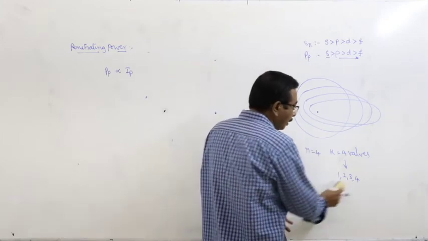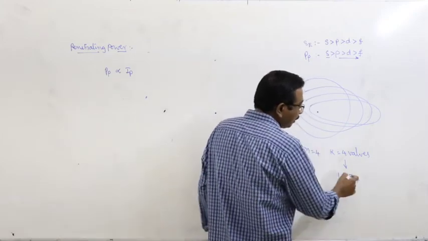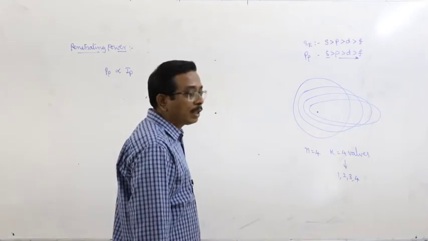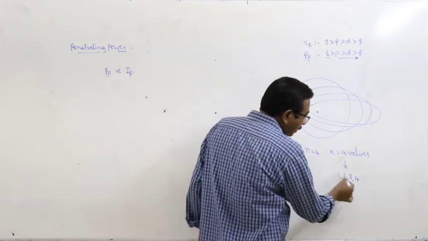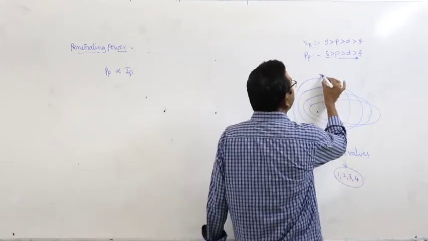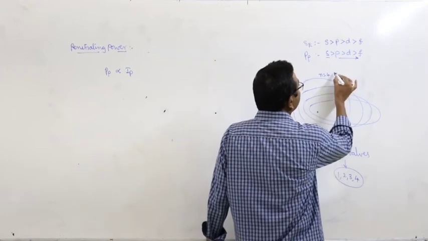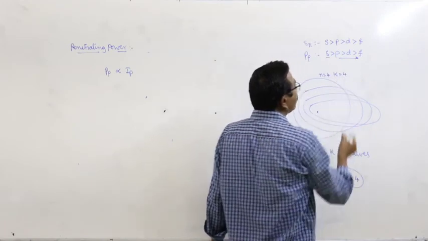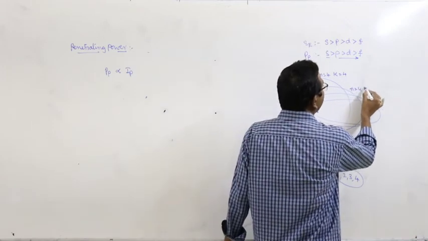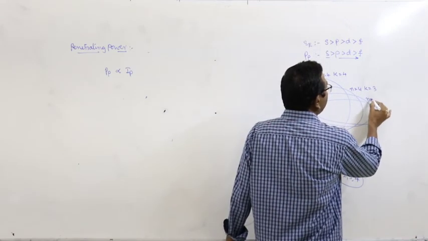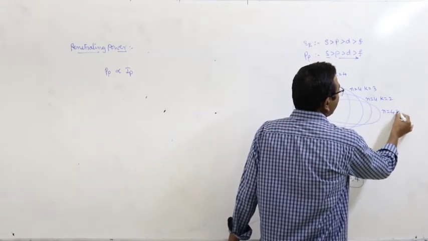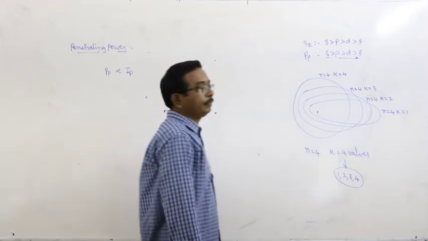Here n is equal to 4, k is equal to 4, azimuthal quantum number. Second one, n is equal to 4, k is equal to 3, n is equal to 4, k is equal to 2, n is equal to 4, k is equal to 1.